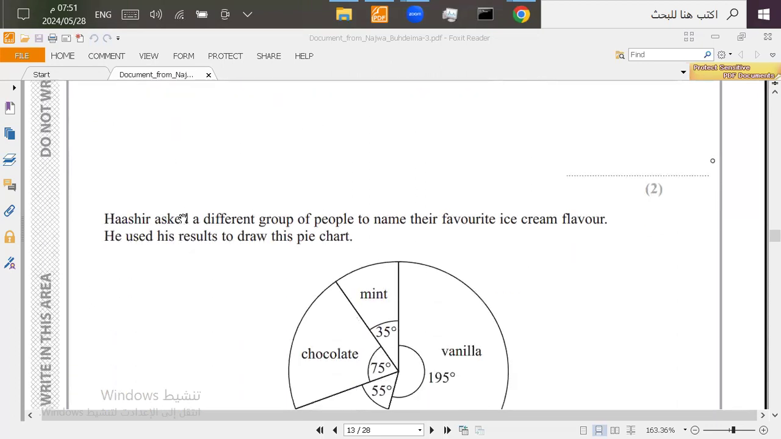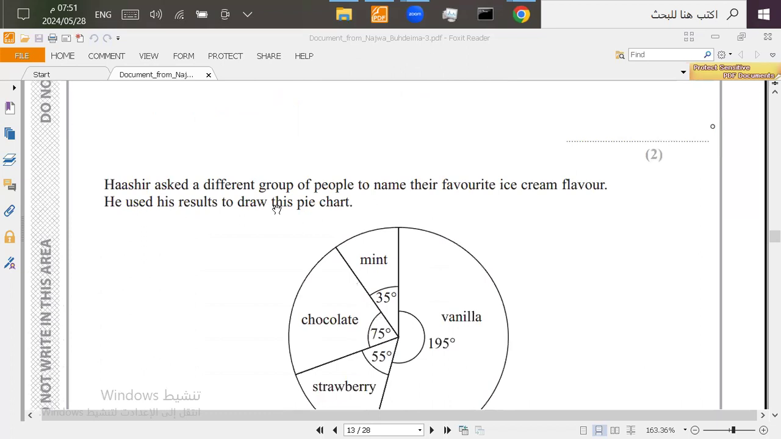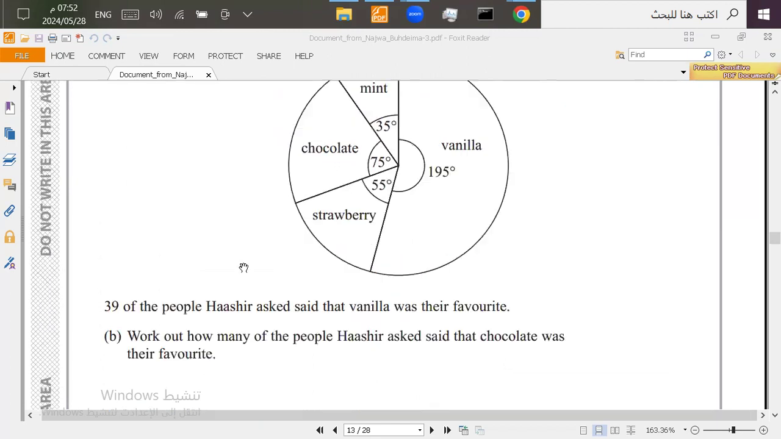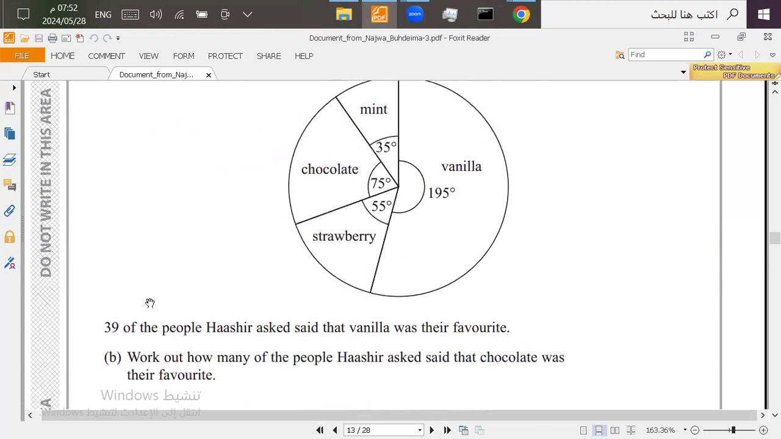Bashir asked a different group of people to name their favorite ice cream flavor. He used his results to draw this pie chart. So these are the flavors, these are the angles. Now let's take a look at the question. 39 of the people Bashir asked said that vanilla was their favorite. Work out how many people Bashir asked said that chocolate was their favorite.